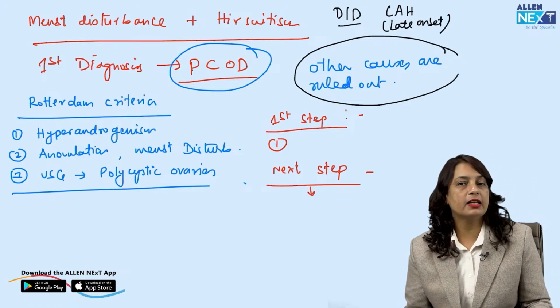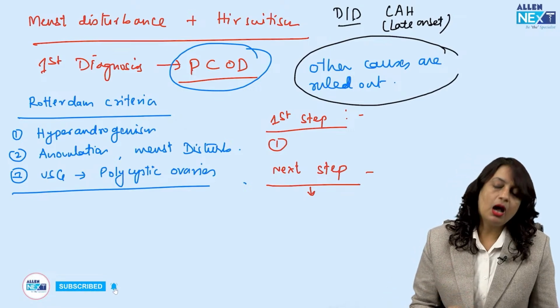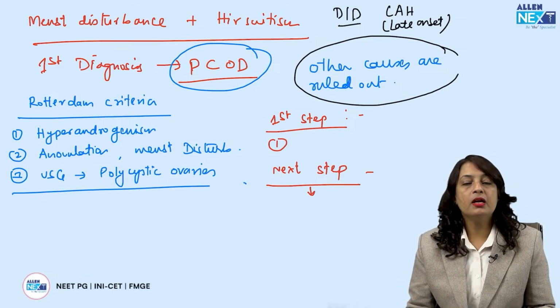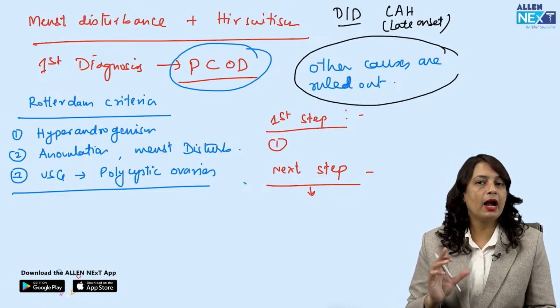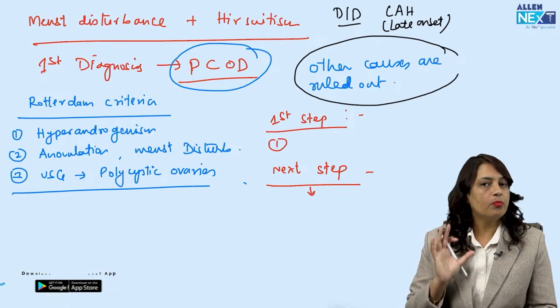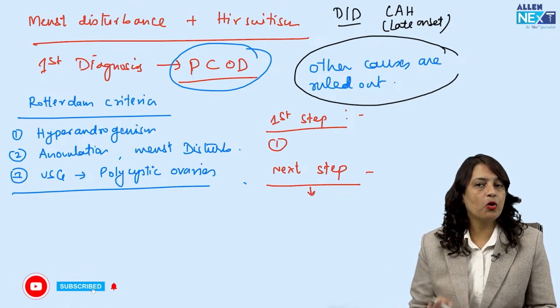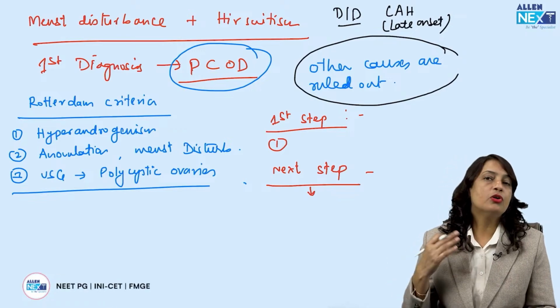But in that case, there is prepubertal hirsutism which is seen. Other causes of hirsutism can be an androgen producing ovarian tumor, or an adrenal gland tumor which is producing androgens. So most probably this is polycystic ovarian disease, provided other causes of hirsutism have been ruled out.